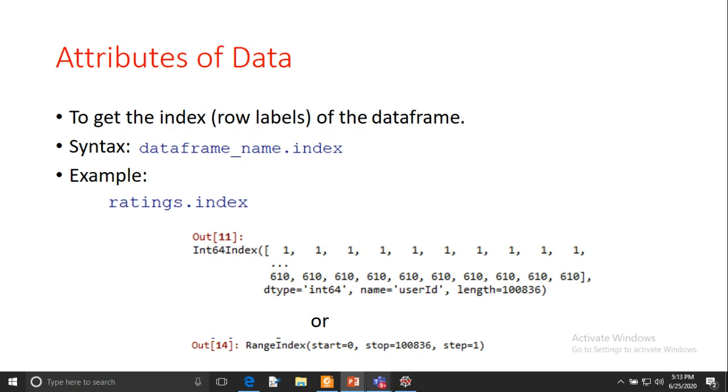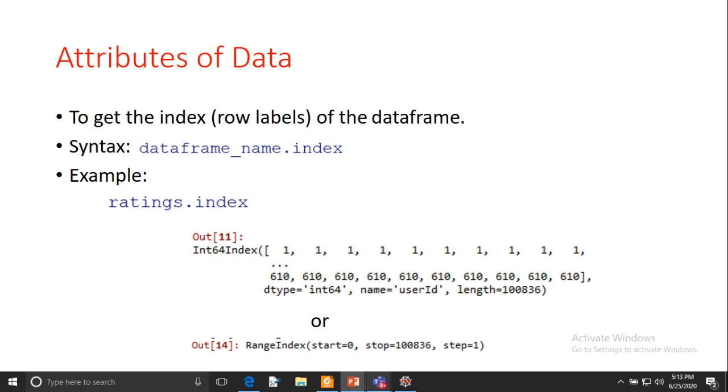In the first case, the indexing is very small, so it is showing 1, 1, 1. I have read the data frame with the first column which was in the data, so that's why it is showing this indexing.